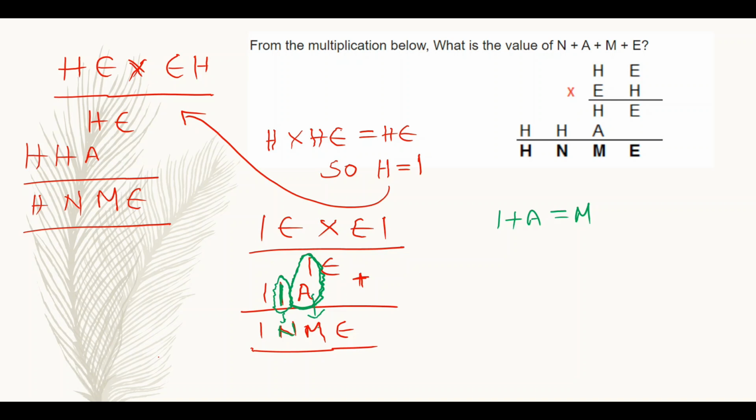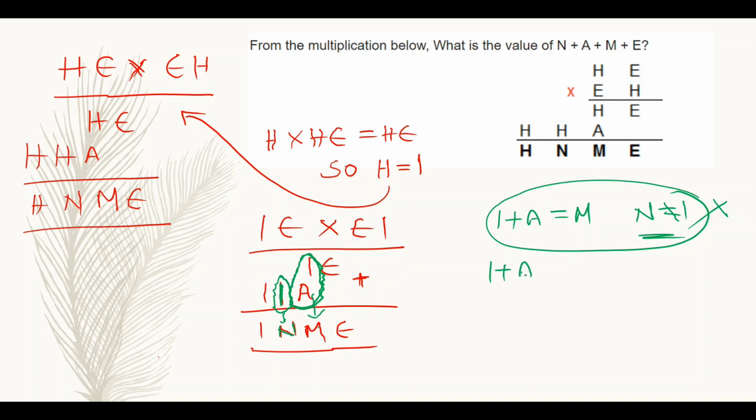But we know that H is equal to 1. So N will not be equal to 1 then. If N is not equal to 1, then this case is wrong. We have to consider it another way, that is, by considering some carry. That is, 1 plus A is equal to M along with some carry. There must be some carry 10. So here A minus M is equal to 9. If A minus M is equal to 9, then A may be 9 and M may be 0.